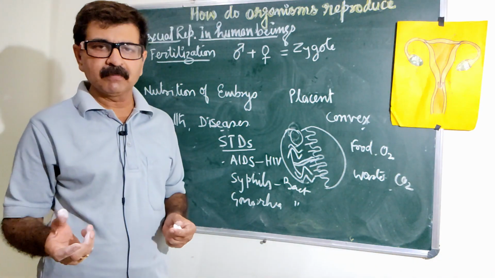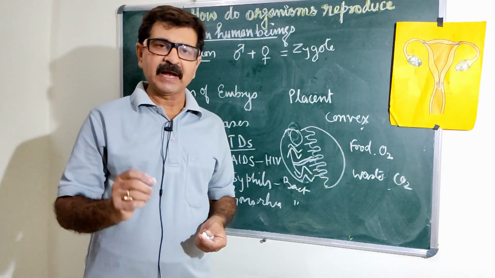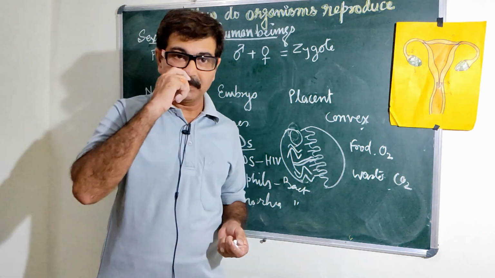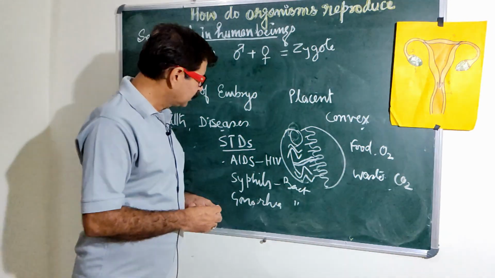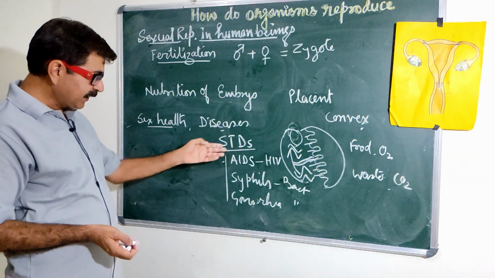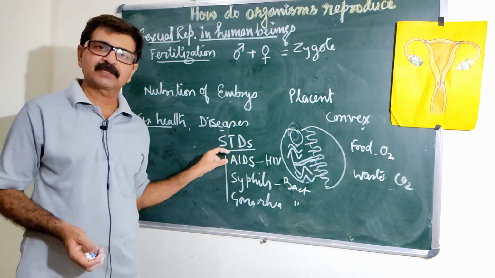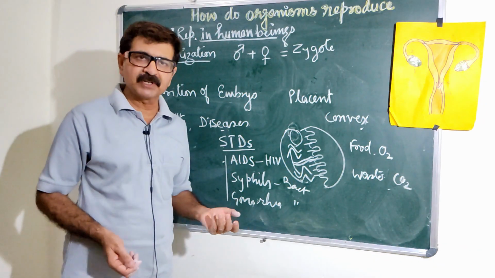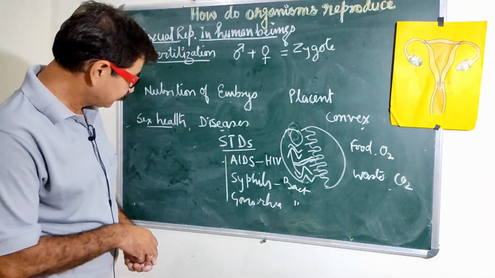The skin gets rashes, becomes red, blisters develop and they start to discharge water, and pain develops. So these are the sexual diseases or STDs, and these two can be cured, unlike AIDS. Many more diseases are there, but in the syllabus I think these two are included.